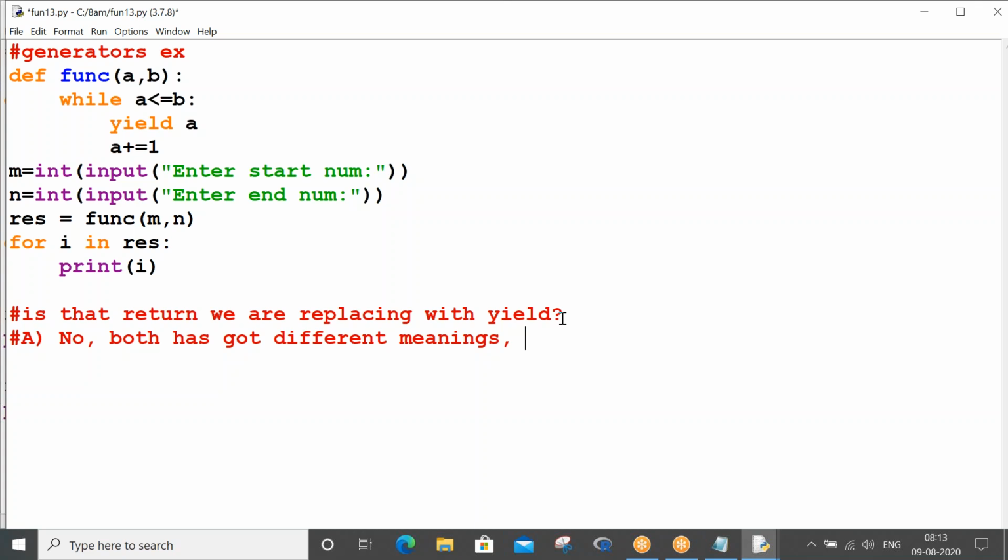Return returns a value to the program. Let me minimize my chat window.